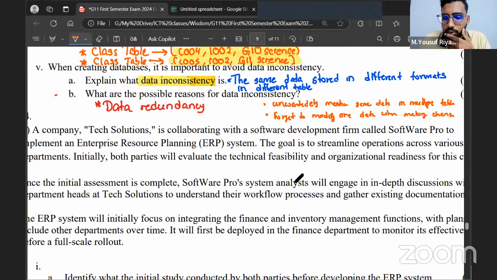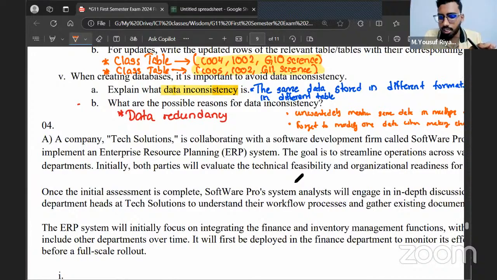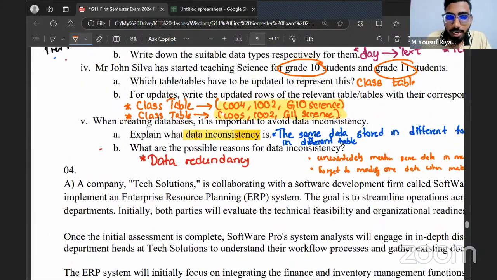Okay. A quick question for you all. Are data redundancy and data duplication both the same? No, they are different. In data duplication, in one table, the same data is duplicated multiple times. In a specific table, if a data is mentioned more than once, not the same data actually, the same record. If the same record is mentioned more than once, that is what you call data duplication.